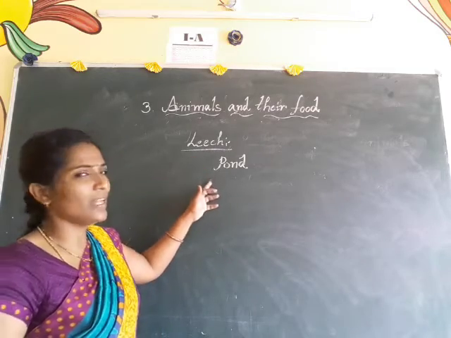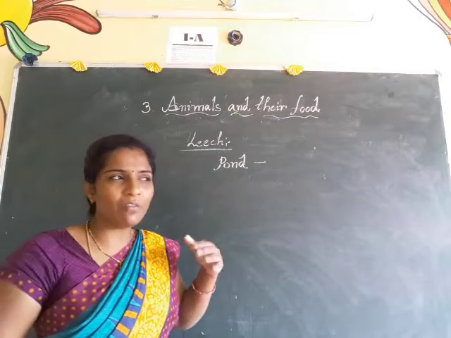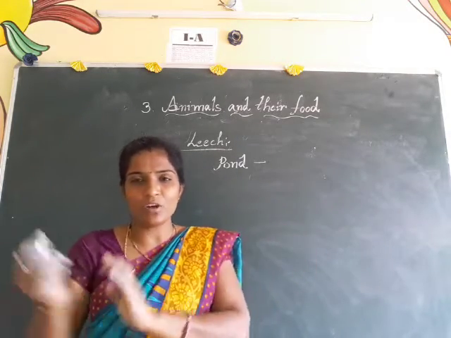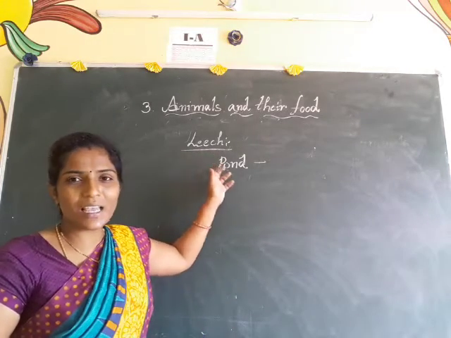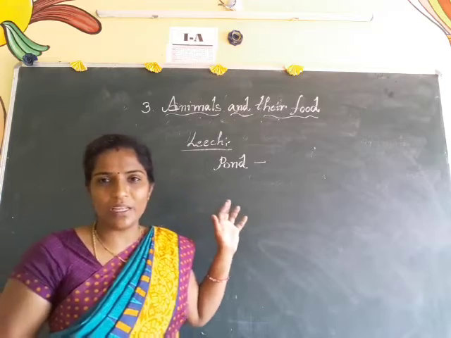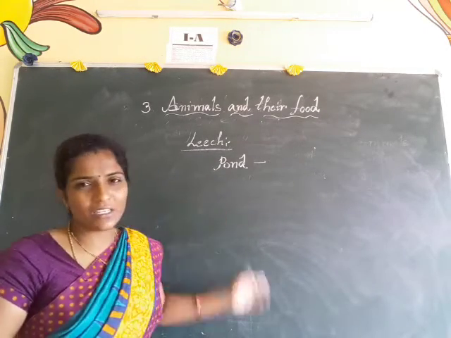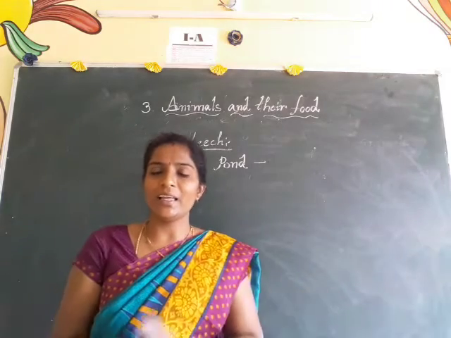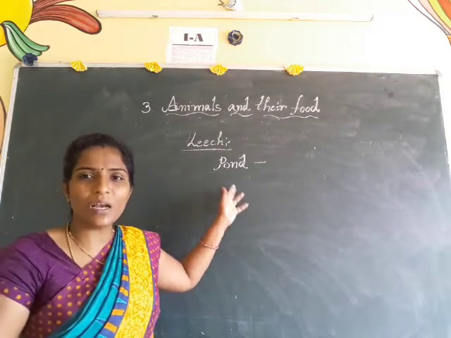We can observe them in ponds because it is stagnant water. The pond water will not go to this side and that side, and it will not mix with any other water. It is stagnant water only. So these leeches can live in ponds only. See how the farmers become familiar with the leeches. For example, if they want to wash their cattle, they will take their cattle to the ponds only.